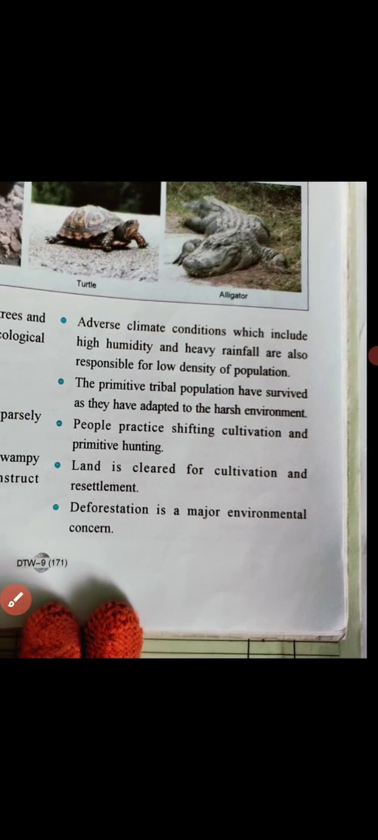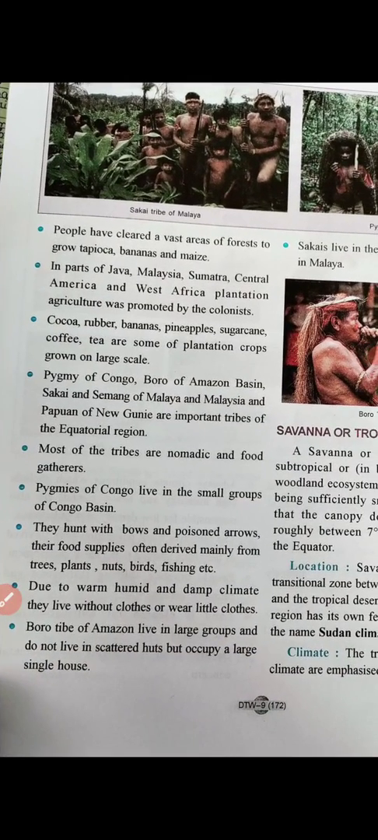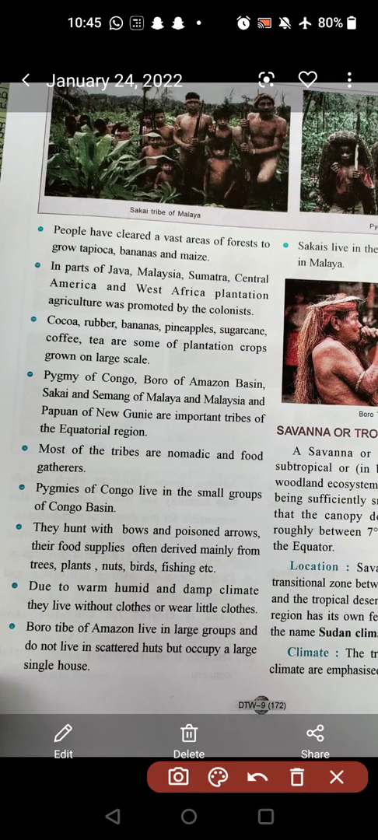Now let us see some other adaptation habits. People have cleared vast areas of forest to grow plantation crops. And what are these crops? Tapioca, which is a local food of Africa, then bananas and maize. In parts of Malaysia, Sumatra, Central Java, Central America, and West Africa, plantation agriculture was promoted by colonists.